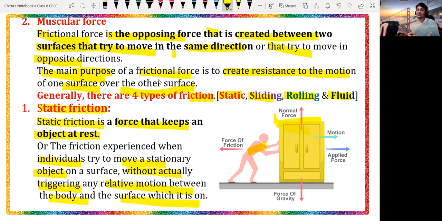It is due to the static force of the object only. That means the force which is responsible to keep an object at rest will be called the static force.